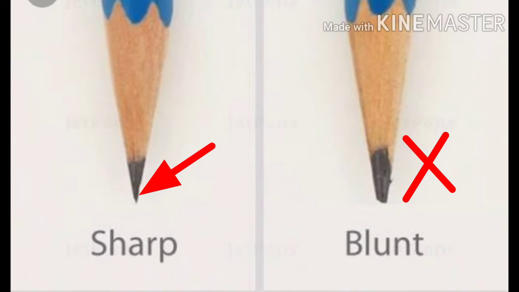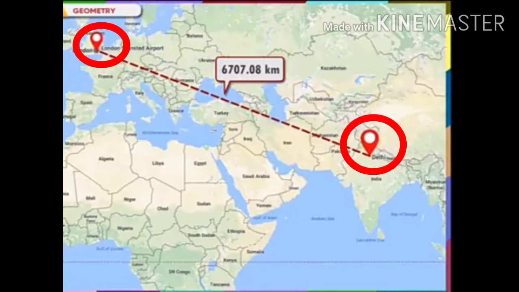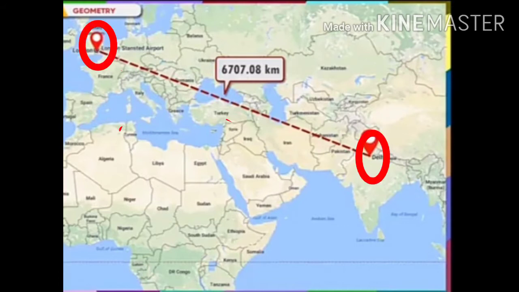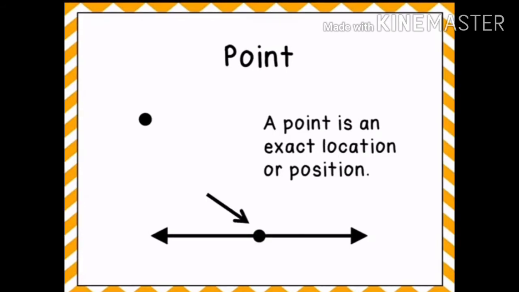When we search for a place in a map, we see a red location marker. Then point a location in a Google map as shown here. These points refer to the exact location of the places. Here it is showing London and New Delhi. Hence we can say that a point represents a location with an exact position and it has no length, breadth or thickness.